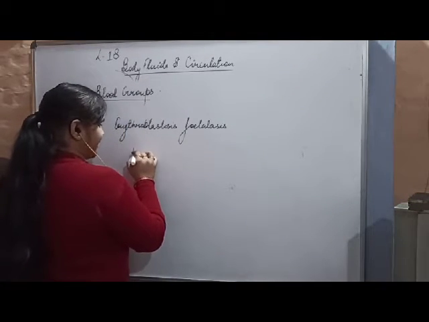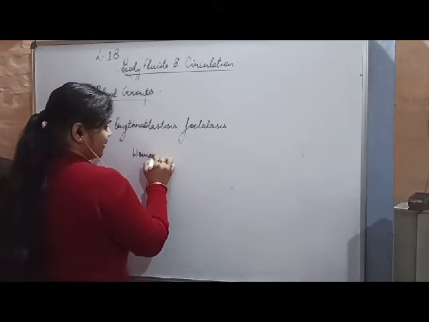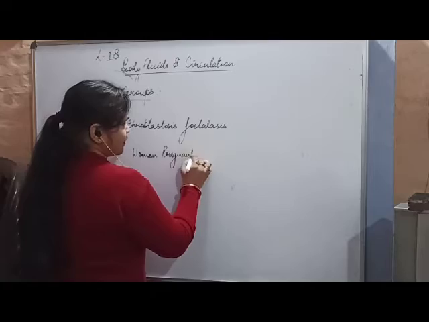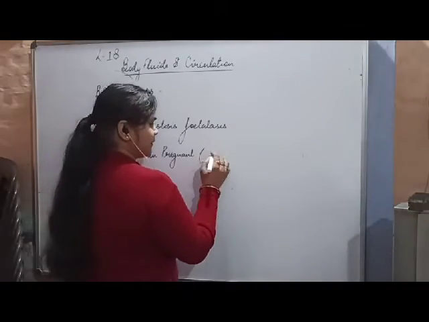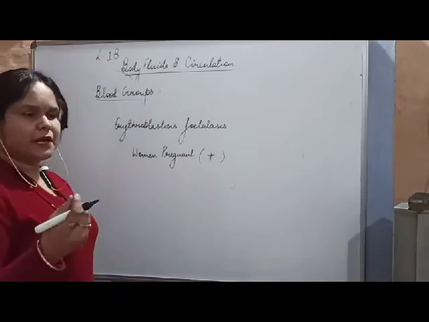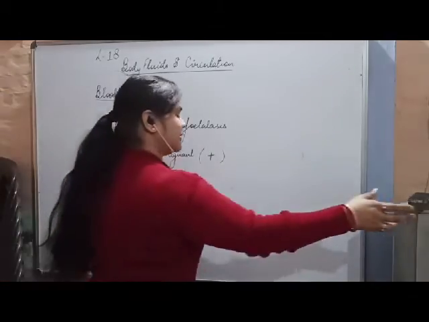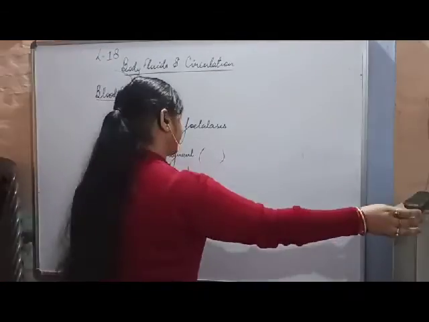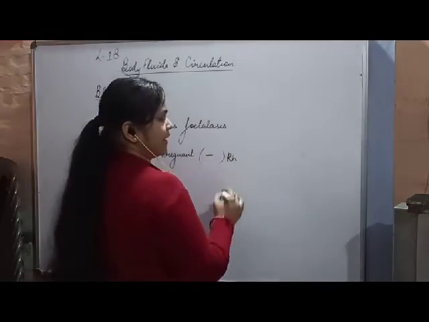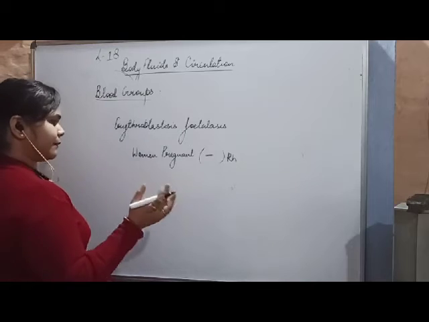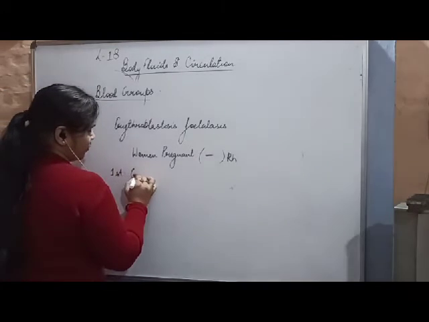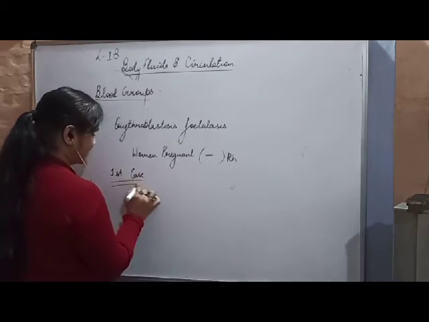Suppose a woman is pregnant, and she has a negative blood group. She is RH negative. She does not have RH in her blood, and this is the first case of pregnancy.